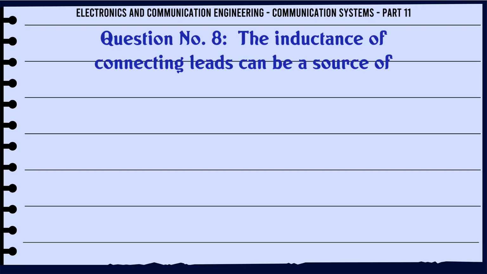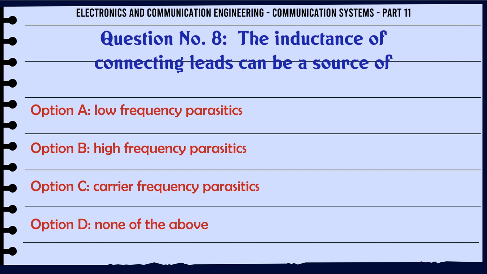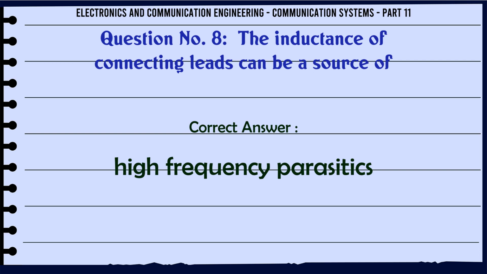The inductance of connecting leads can be a source of: A, low frequency parasitics; B, high frequency parasitics; C, carrier frequency parasitics; D, none of the above. The correct answer is high frequency parasitics.